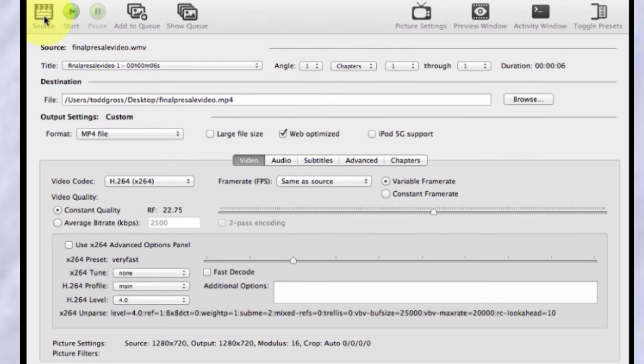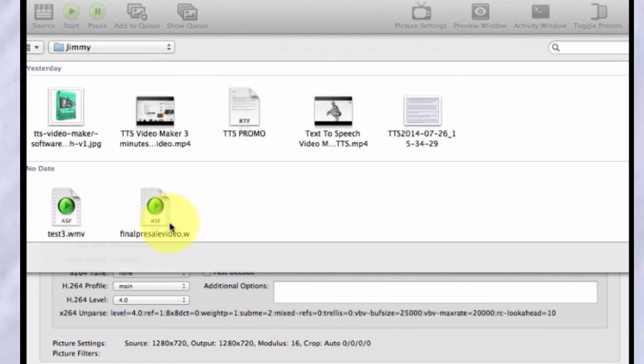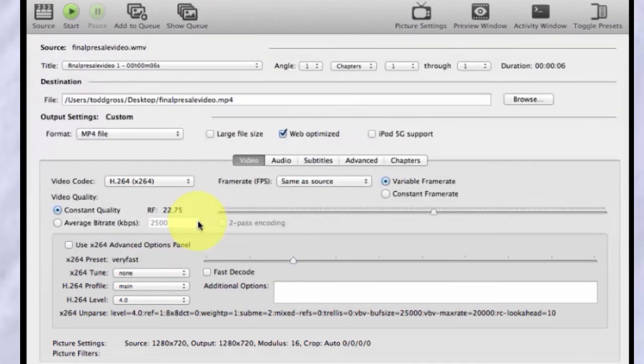But the first thing you'll want to do is pick a source. And in this case, after you click the source and you look around on your drive, the source that I actually picked, here, let's do it. Here it is, final presale video.wmv. It really says WMV there. All right, so that's what we loaded in as the source video.